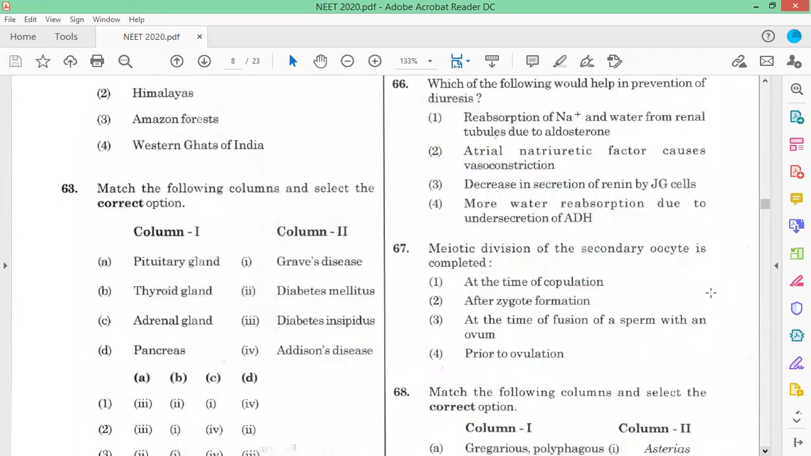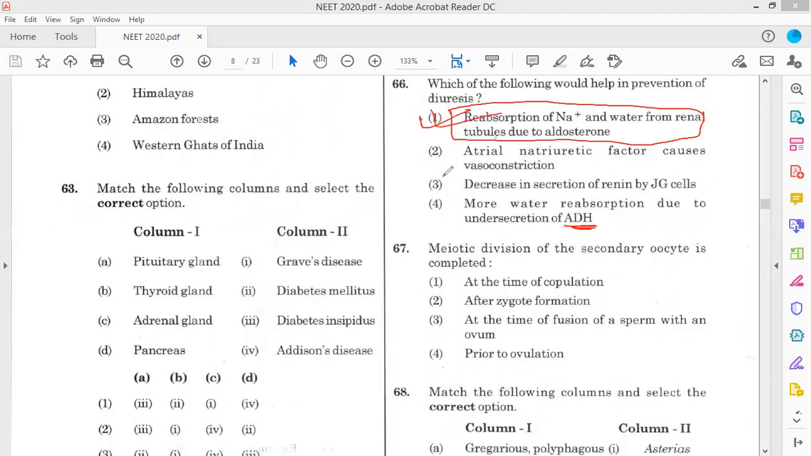Now 66. Which of the following helps in the prevention of diuresis? The answer is option 1. Reabsorption of sodium and water from the renal tubule due to aldosterone, right? ADH is the antidiuretic hormone, so it retains water. Here it is given, more water reabsorption due to ANP secretion, so that's why it is not correct. So option 1 is the correct answer.